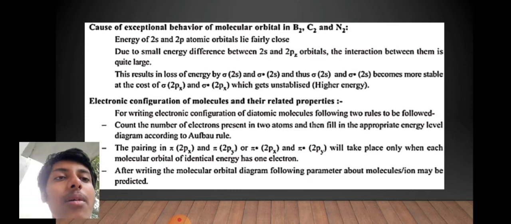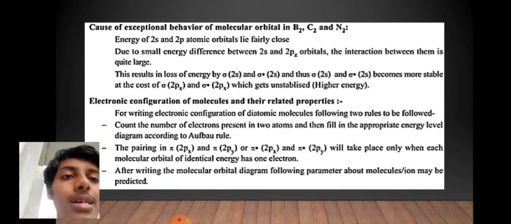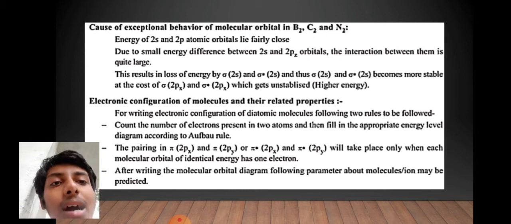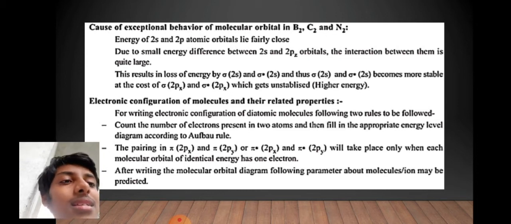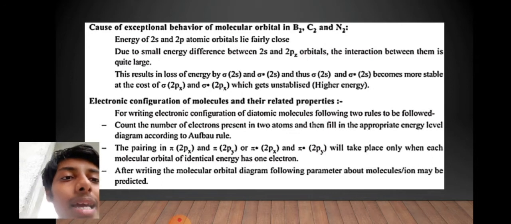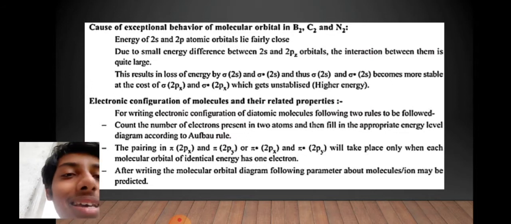For the electronic configuration of molecules and their related properties, there are rules. For writing the electronic configuration of diatomic molecules, we have two rules. The first one is to count the number of electrons present in the two atoms and then fill in the appropriate energy level diagram according to the above rule. The pairing in pi 2px and pi 2py, or pi star 2px and pi star 2py, will take place only when each molecular orbital of identical energy has one electron. Note the thing, it's very interesting.